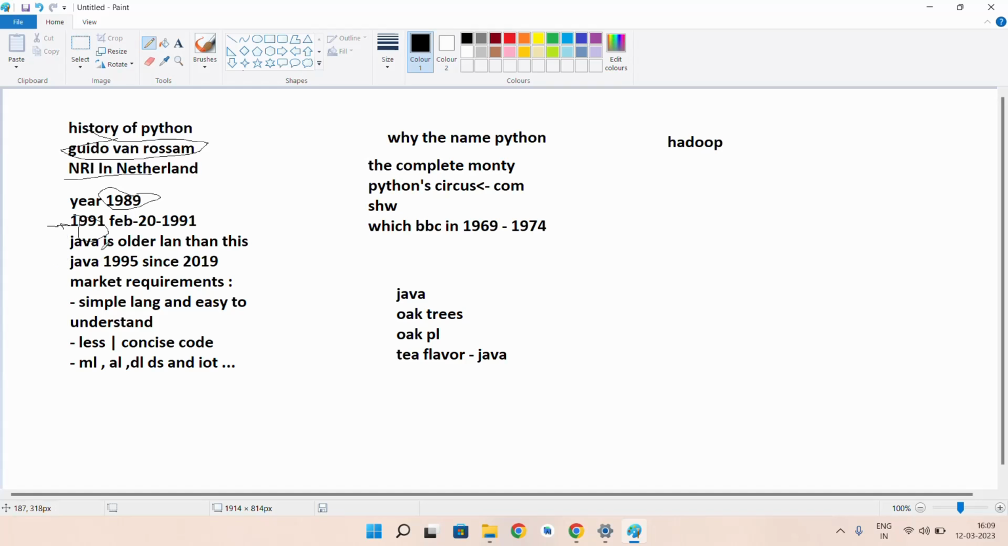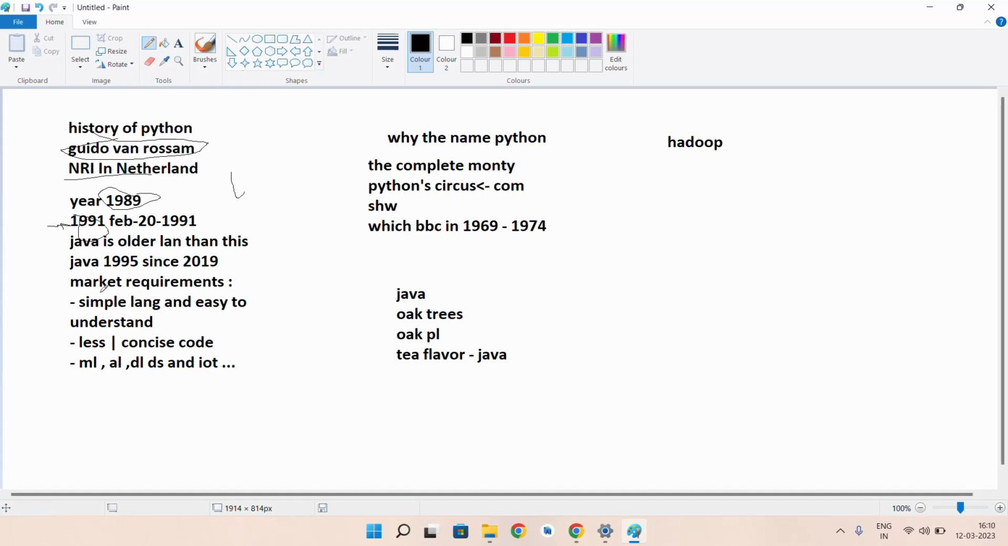After that, people think this is a new programming language. No, actually, it was created earlier than Java. Python came in the year 1991, but Java came in the year 1995. The official date of birth of Java is 1996, which means Java was made available to the market in the year 1996.